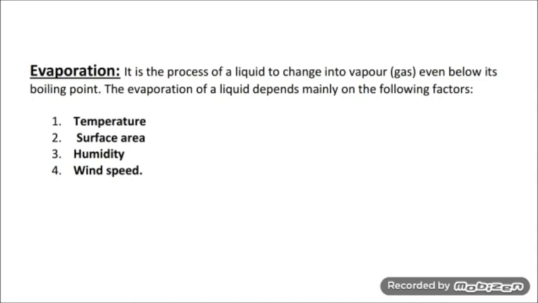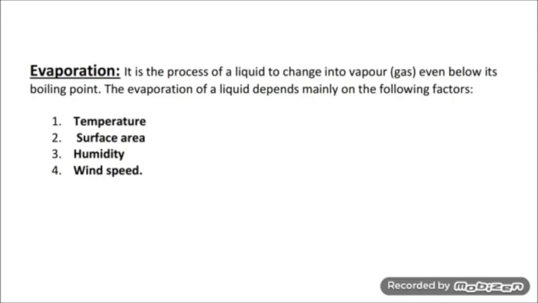Although it is faster at higher temperature, the evaporation of a liquid depends mainly on the following factors: temperature, surface area, humidity and wind speed. Number one, temperature.